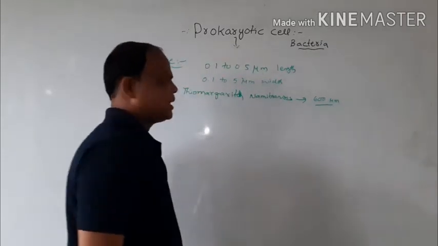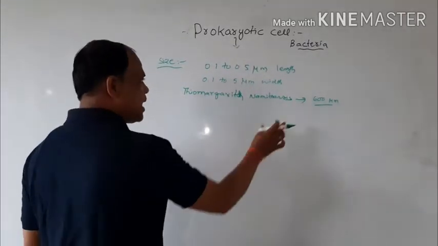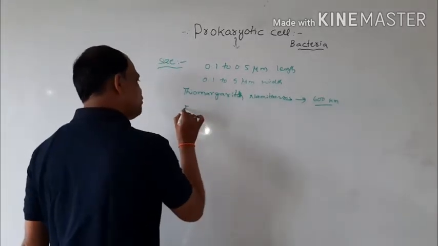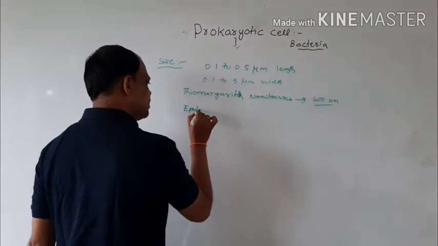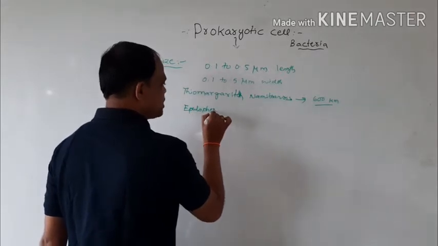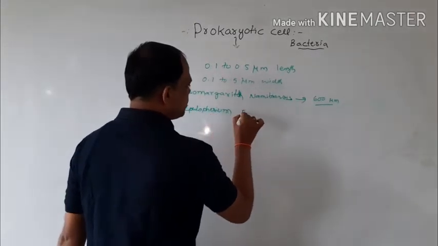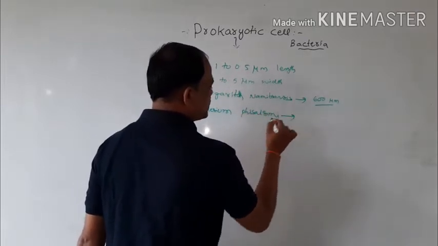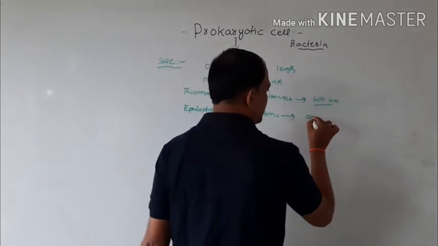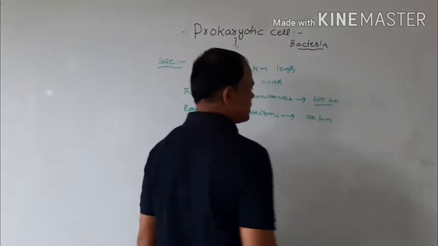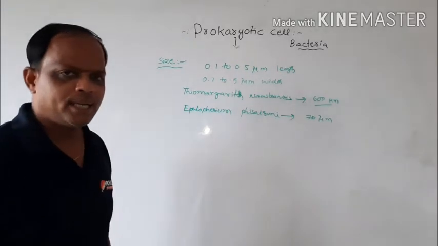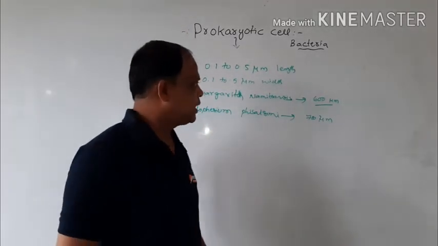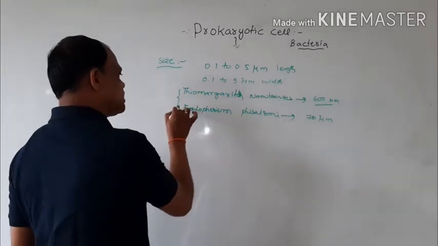And one more bacteria is Epulopiscium fishelsoni. This is also one of the largest bacteria, at 700 micrometers. These are very large bacteria.